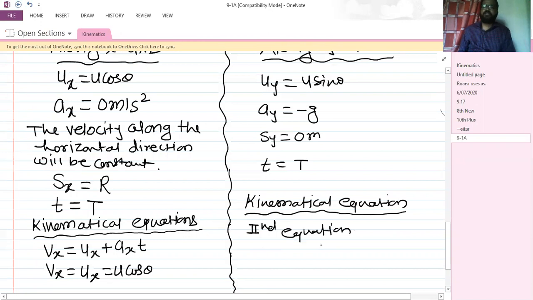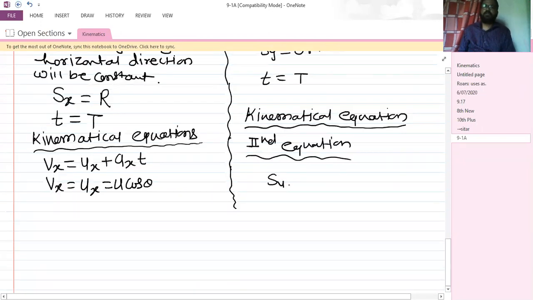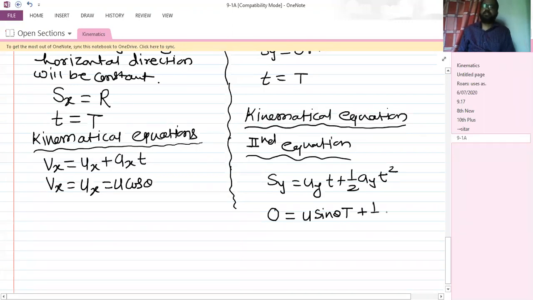Sy is equal to Uy into T plus half into Ay into T squared. This is the second kinematical equation. Sy is equal to 0, Uy is u sine theta, the time is time of flight capital T, plus half, Ay is minus g, into T squared.